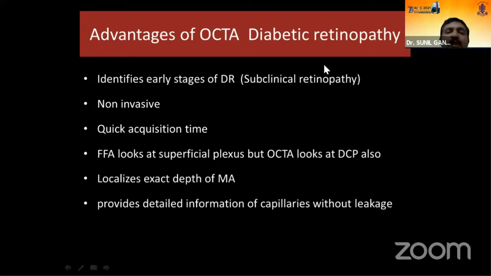So what are the advantages of OCTA in diabetic retinopathy? Basically, it identifies diabetic retinopathy in its earliest stage, that is subclinical retinopathy. It is a non-invasive imaging modality, and the imaging time is quick. FFA looks at only the superficial capillary plexus, but OCTA looks at the deep capillary plexus also. You can know the exact depth of lesions like microaneurysms. It provides detailed information of the capillaries without leakage. Whenever there is a leakage, the clarity of the lesions will be lost. So that is an advantage with OCTA.